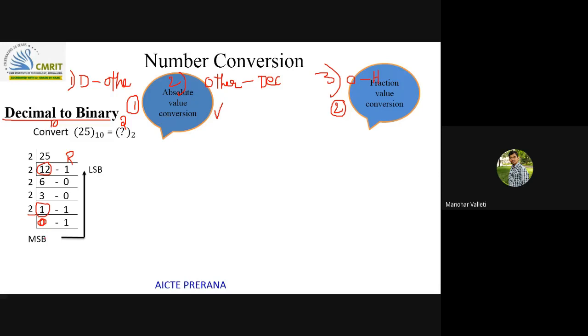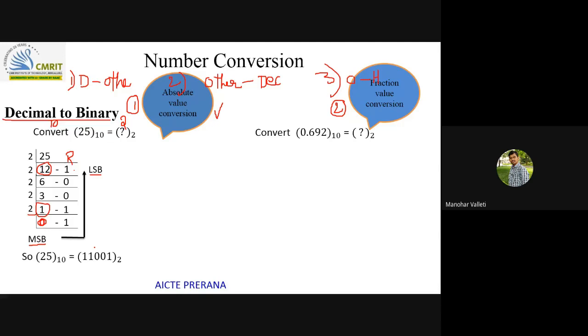So if you consider from bottom to up, when you are writing the equivalent in binary number, whatever is at the bottom is the MSB, the most significant bit in the binary number system, and whatever is at the top is the least significant bit. So 25 can be written as 11001. So we see decimal to binary conversion for an absolute value. Now we will see the conversion procedure for the fractional part.